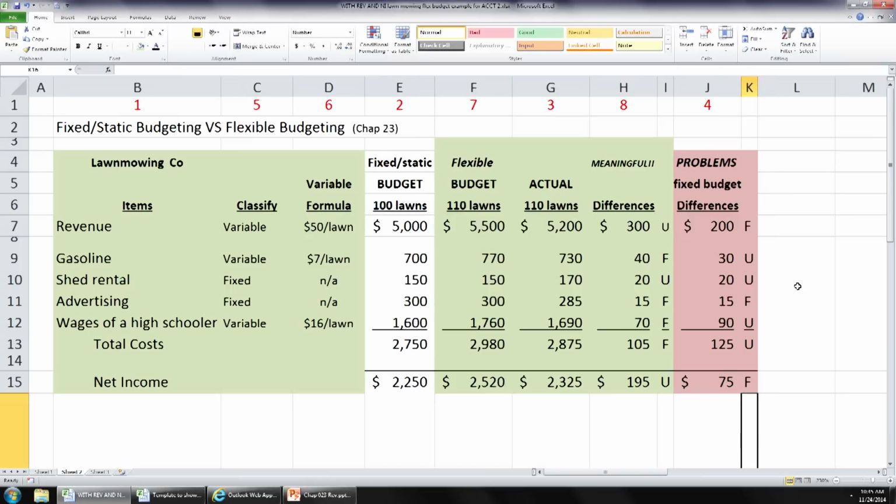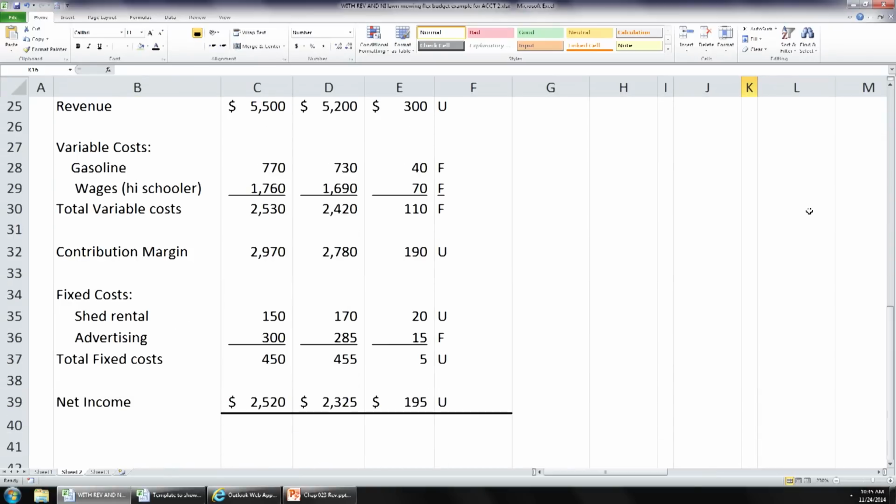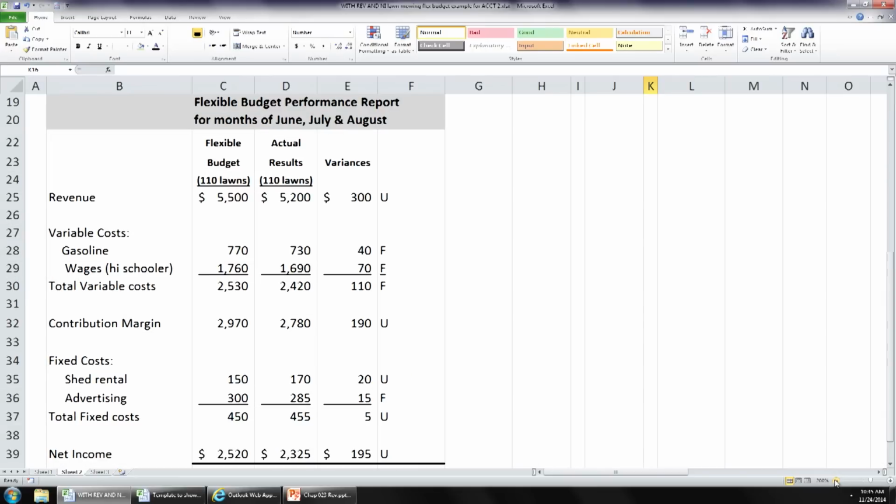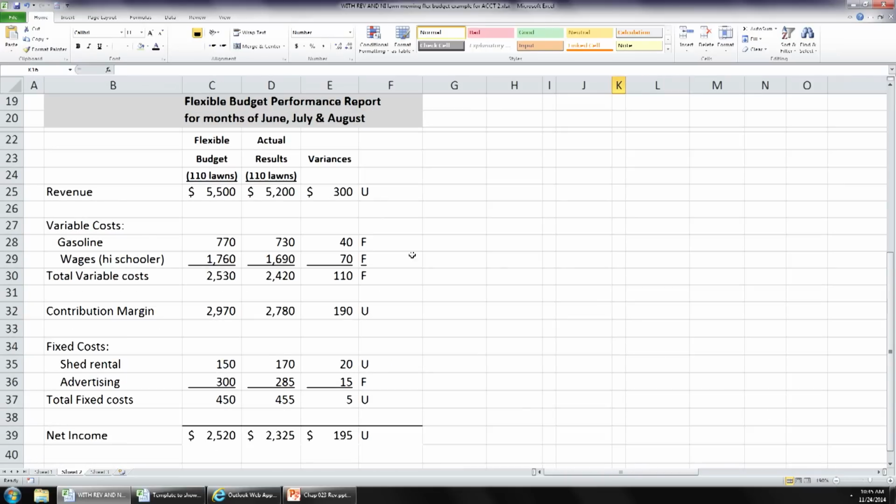All right, now, the better way to prepare this is actually like as shown here, okay? This is that same information above in green, except we did it in a contribution margin format. We listed out the revenue, then we have our variable costs, okay, for gasoline and the wages of the high schooler. Revenue minus our variable costs is our contribution margin.